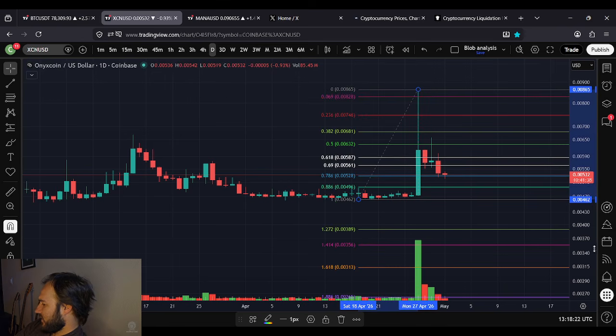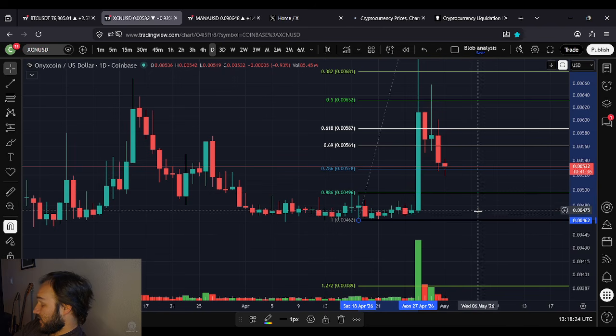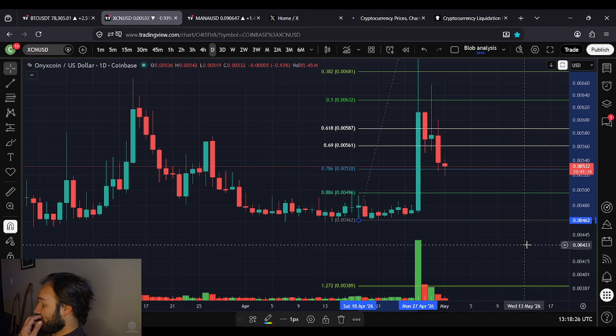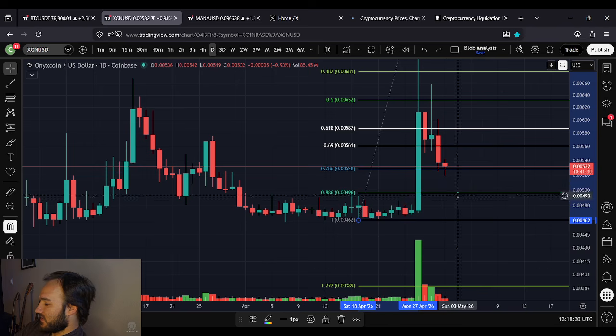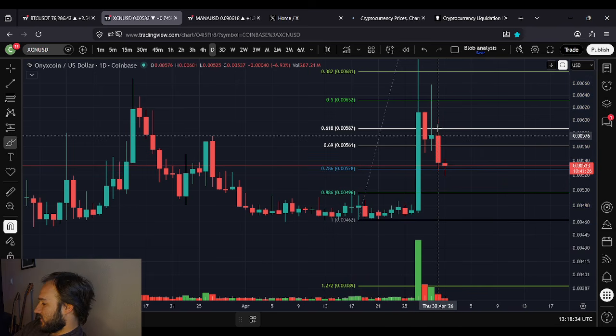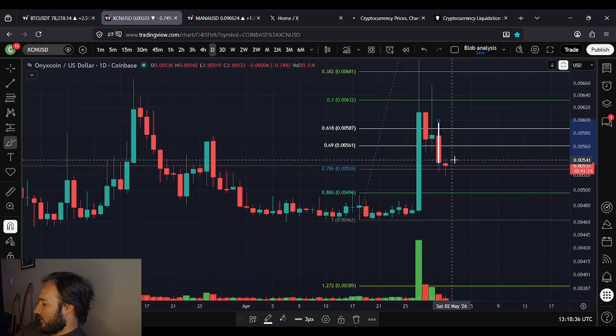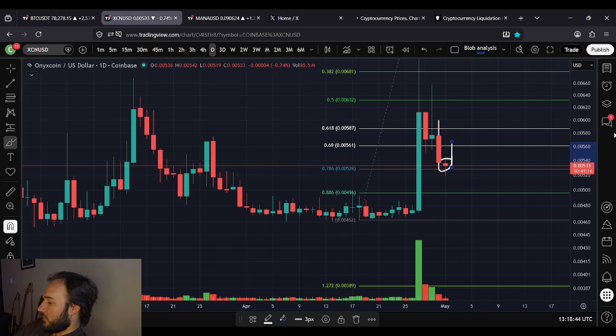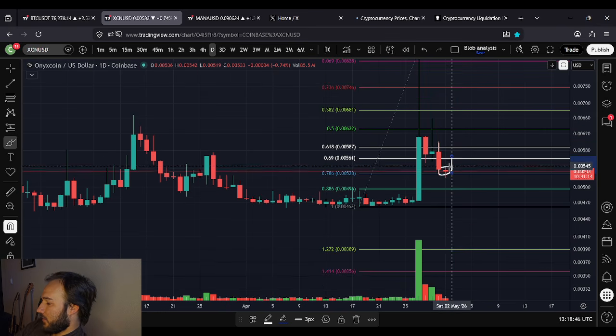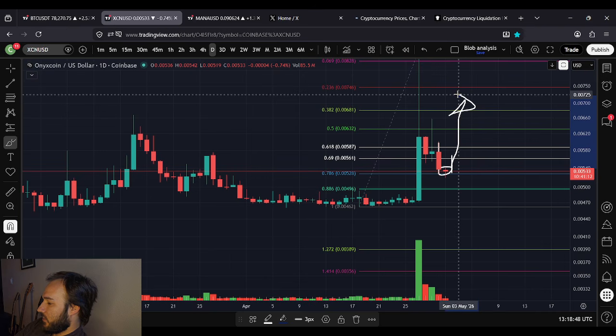Okay, we're still at the 786 area. This is getting set up, you guys, to be a potential reversal candle, depending on how we behave here. Now, I'm not saying that this will happen, but whenever you get this solid candle body down, and you have a doji candle at the bottom here, if we can get a solid candle body up the next day, that would be a very impressive reversal signal there. And whenever I say reversal, that could take us all the way back up here. We've got some gaps to fill in this area.